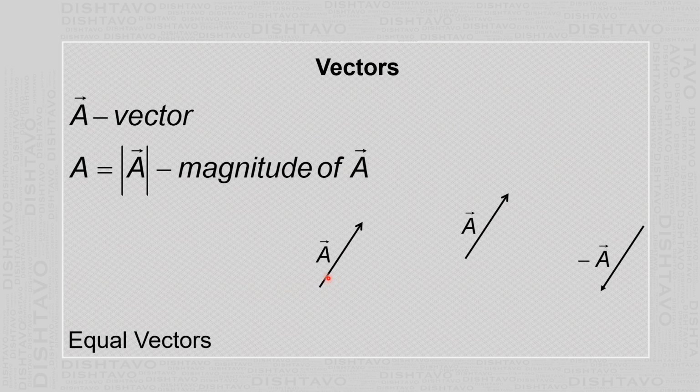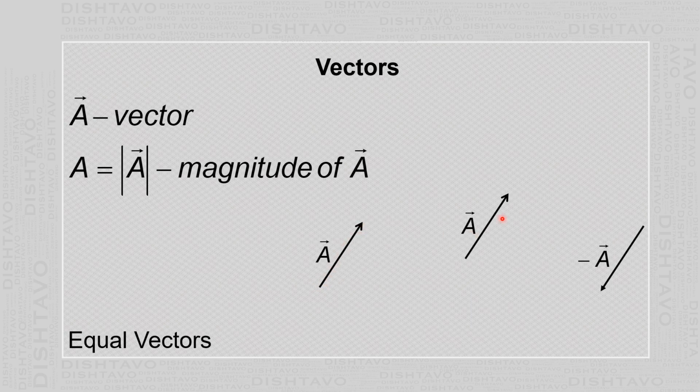Now suppose you draw this vector and this vector. If the lengths of both are the same and they are parallel, then they are one and the same vector. They have the same magnitude and the same direction. Same direction doesn't mean that the vectors should coincide.